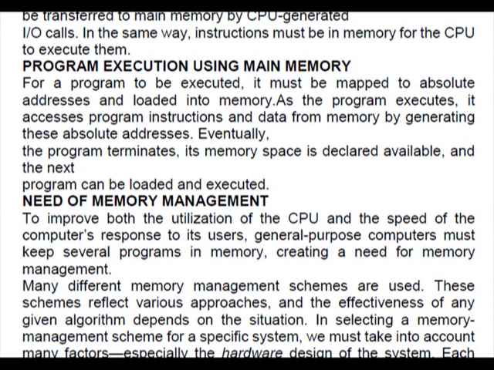So, if we are talking about memory management, then besides these basic facts, there are some important facts that are related to memory management in operating system.